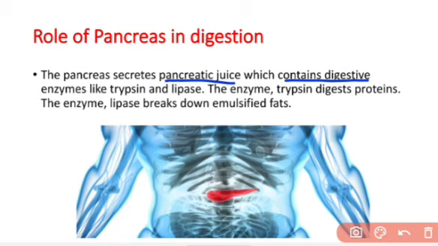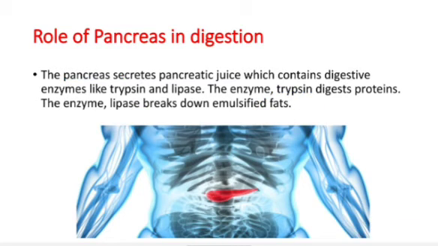What are these enzymes? The enzymes present in the pancreatic juice are trypsin and lipase. Trypsin digests proteins and lipase breaks down fats. You have to keep this in your mind, that trypsin is the enzyme secreted by the pancreas and it breaks down protein, and lipase is the enzyme secreted by the pancreas and it breaks down fats.